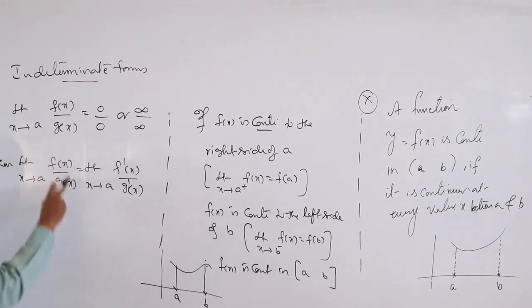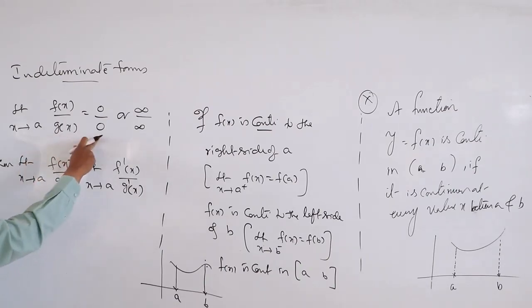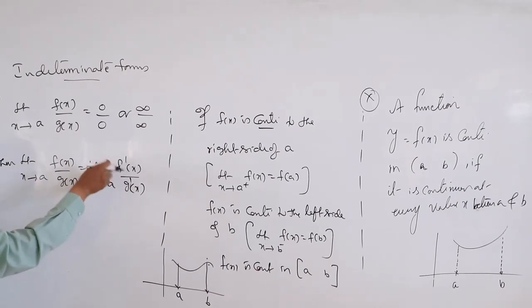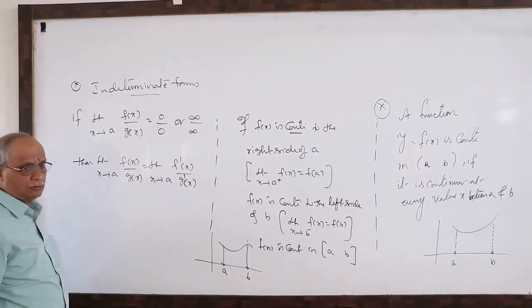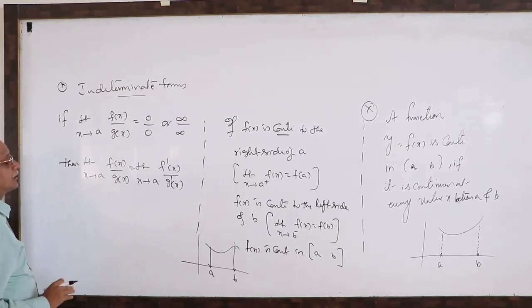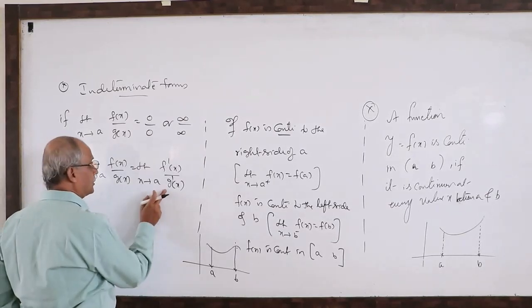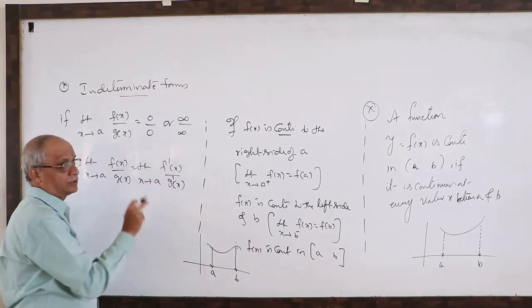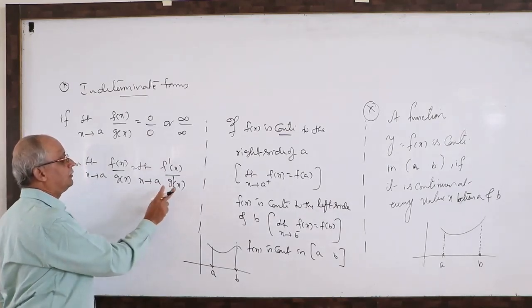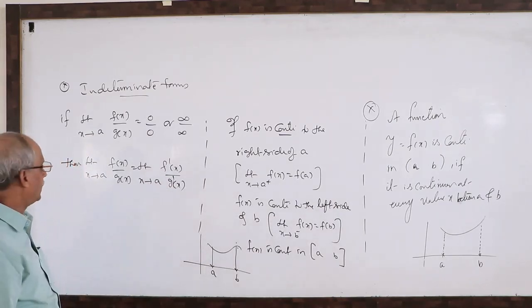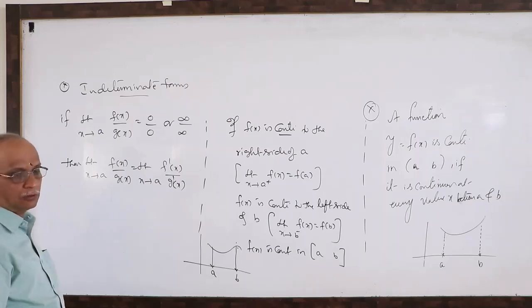Whenever you get these two cases, write down derivatives individually for numerator and denominator, not the u by v rule, separately, and get the answers. Still, if you get the same form again, continue the process of differentiation until you get a finite value. Here a can be any value, means 0, 1 or anything.